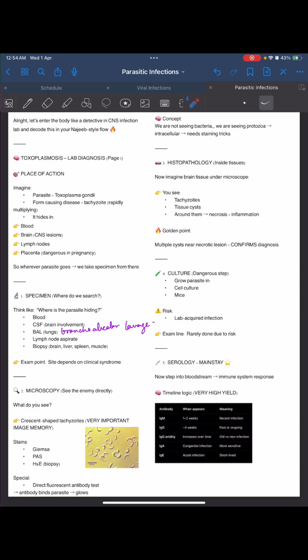Okay. Histopathology: now imagine brain tissue under the microscope. What you can see is tachyzoids, tissue cysts, and around them there is necrosis and inflammation. Then multiple cysts near the necrotic lesion. That confirms the diagnosis. We can grow it in cell culture or in mice. Now the risk is of lab-acquired infection, so it is rarely done. So we don't do culture.